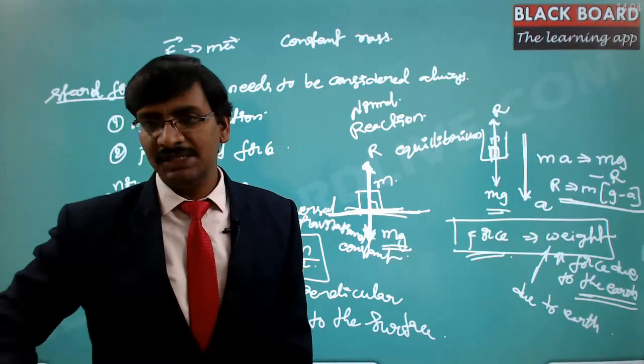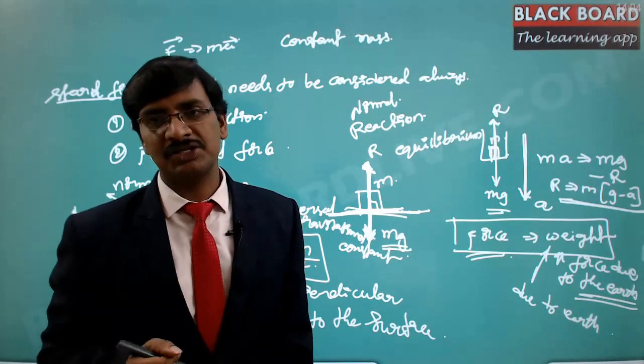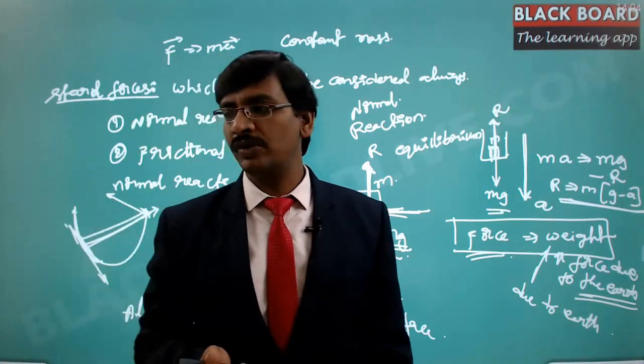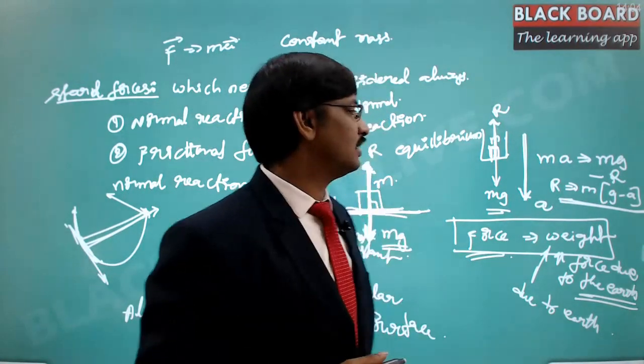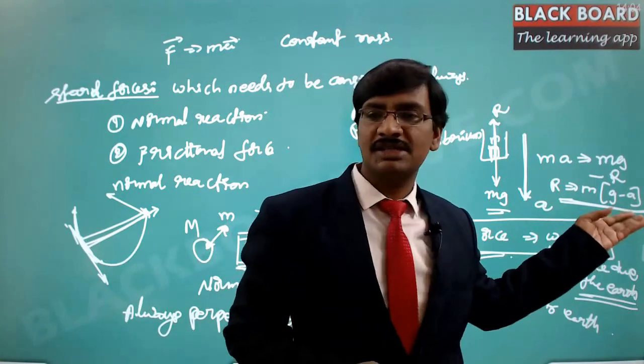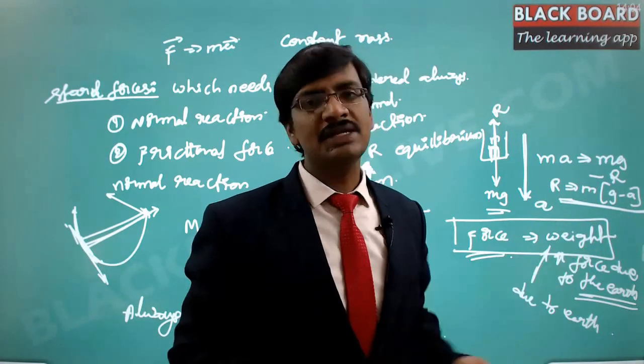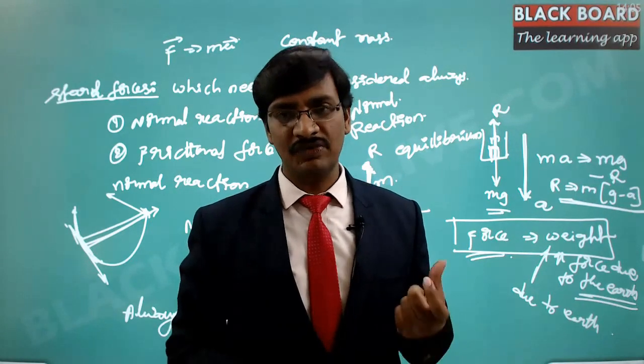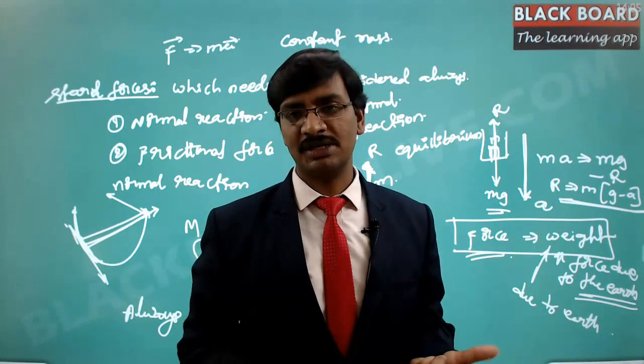Here g is the acceleration due to gravity and a is the acceleration of the lift. Now we can conclude important things. If the acceleration is less than the g value, that is the usual case. Whenever we go in the lift, the acceleration is very small. It won't be 10 meters per second square.